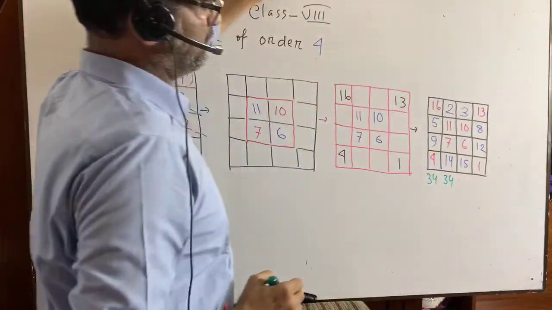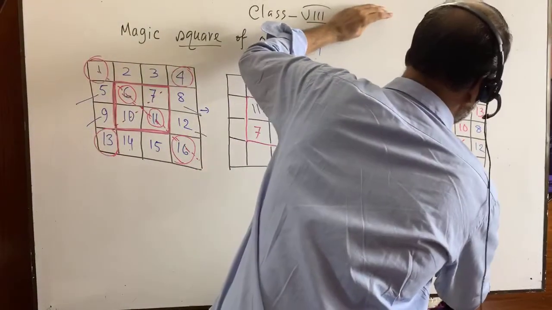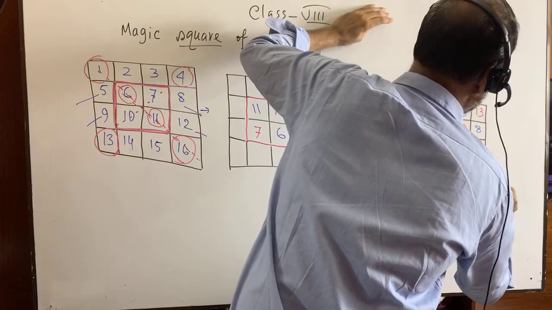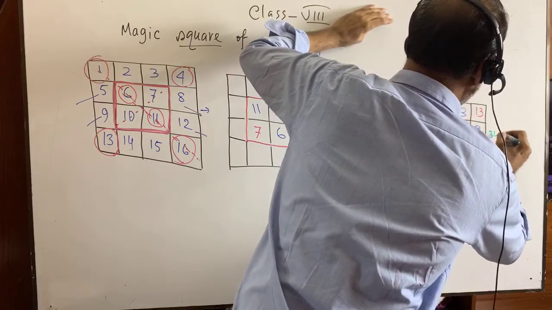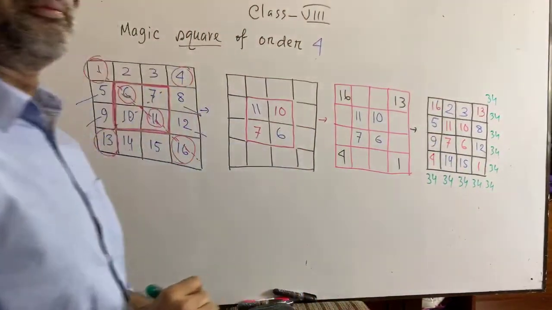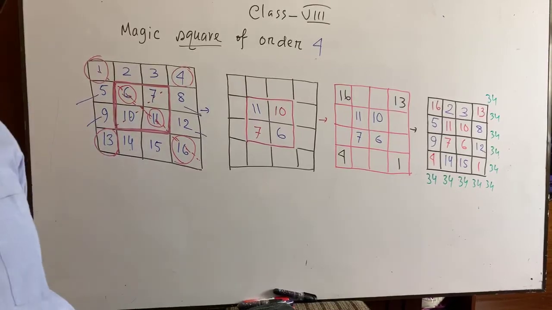Then again 15 plus 6, 21, plus 10, 31, plus 3, 34. It is 13, it is also 34. Everywhere we will get 34. This 34 is called the magic number.